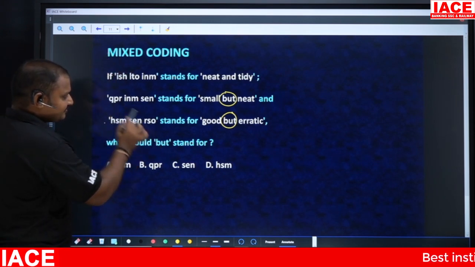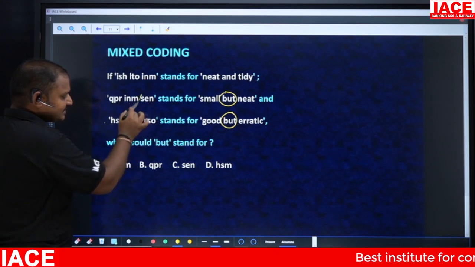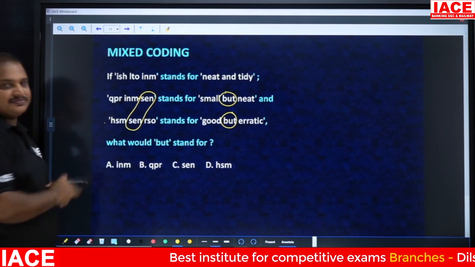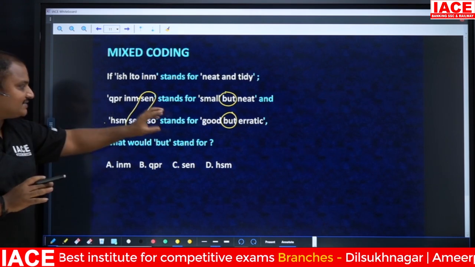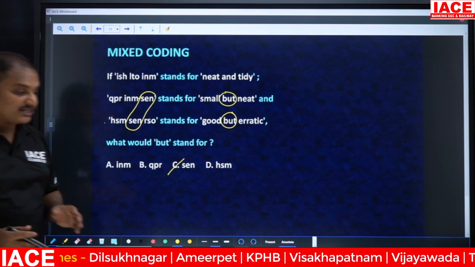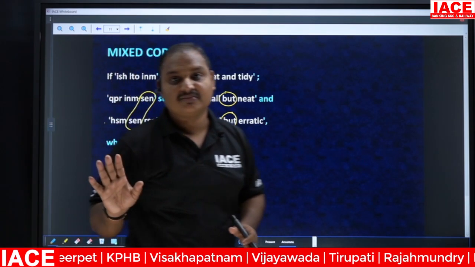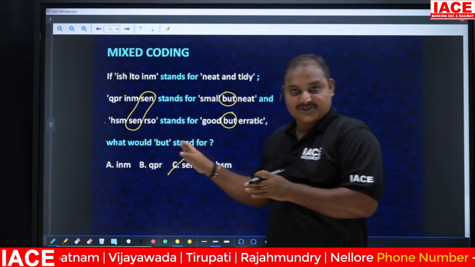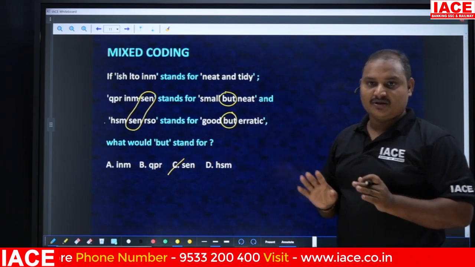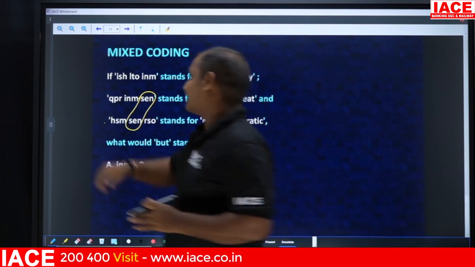Okay, so see here, what is common? QPR is not there, INM is also not there, SCN is present in both, and SCN is not in the other. So but is nothing but SCN. I'm going for option C. But don't expect these type of laddu questions in the exam. I'm telling you for an idea how you are going to get the question from mixed coding.